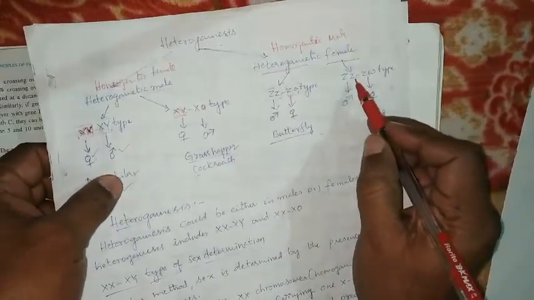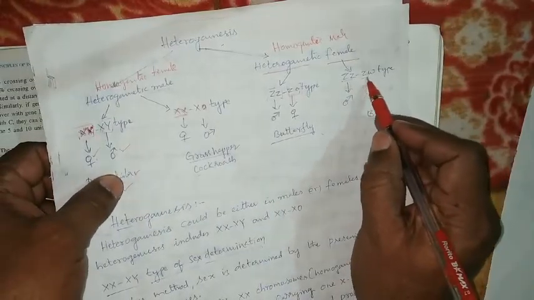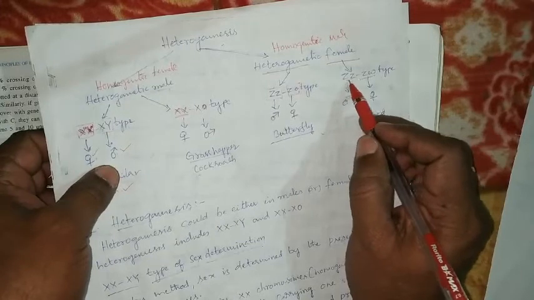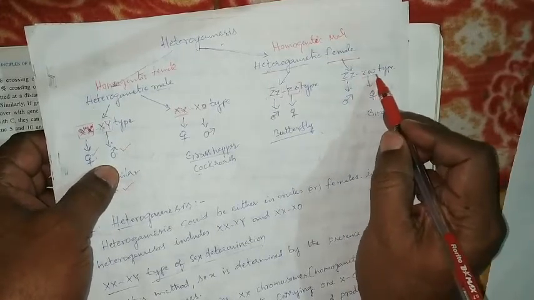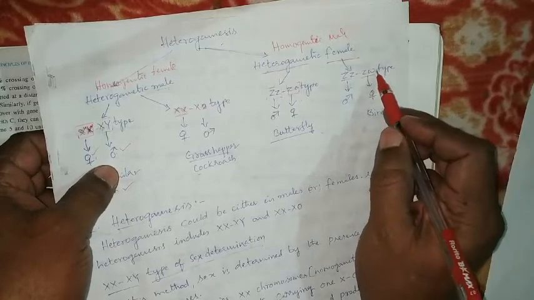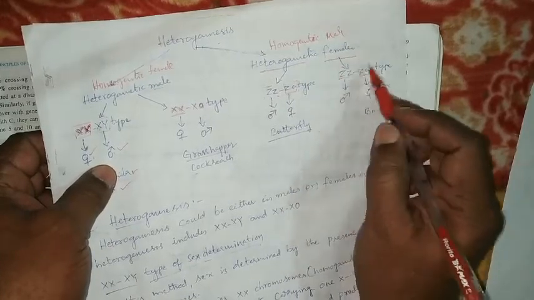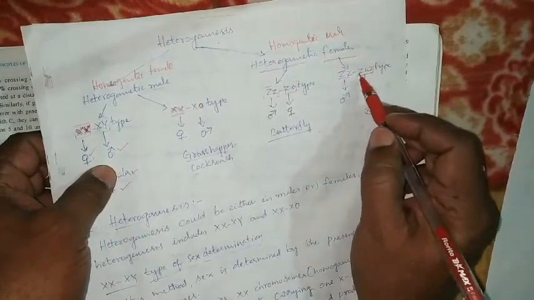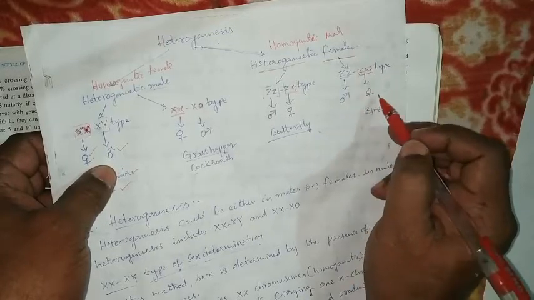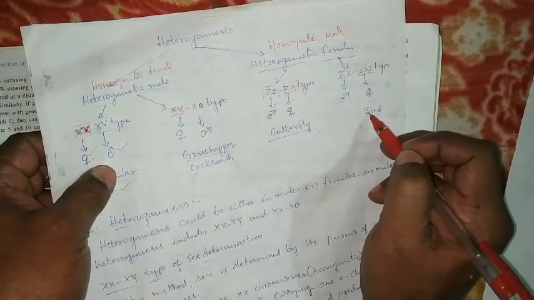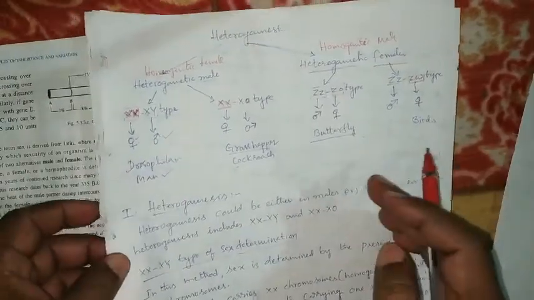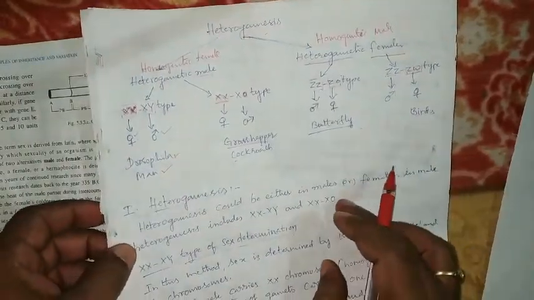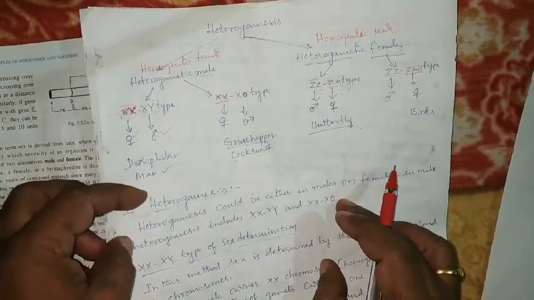One more type is there, ZZ, ZW. ZZ type of male is seen in the birds. ZW is the heterogametic female, with two different allosomes. ZW represents the female, which is seen in the birds. In such a way, two types of sex determination are seen in organisms.